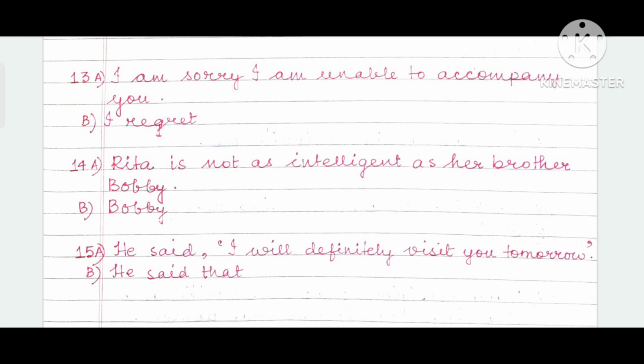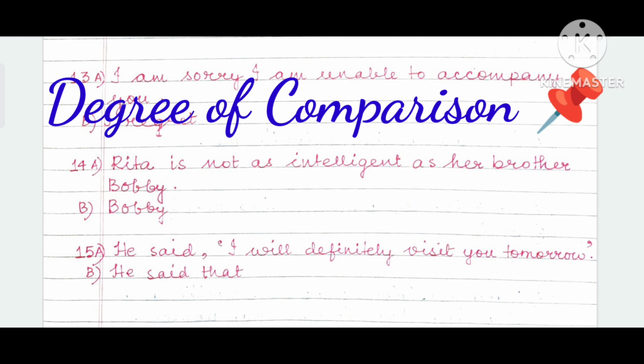Rita is not as intelligent as her brother Bobby. Degree of comparison. Practice degree of comparison. So class 10 grammar syllabus. Revise that. Rita is not as intelligent as her brother Bobby. So Bobby is more intelligent than Rita. So reverse it. In such sentences, always think in the reverse way.